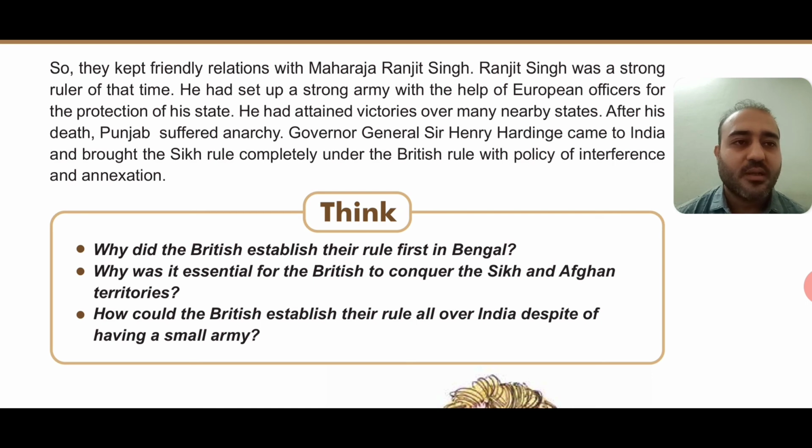Governor General Sir Henry Hardinge came to India and brought the Sikh rule completely under British rule with a policy of interference and annexation. So we all know what interference means, right? And annexation means what? Annexation means to take away or capture any kingdom or territory without permission, right? So that is the annexation policy.